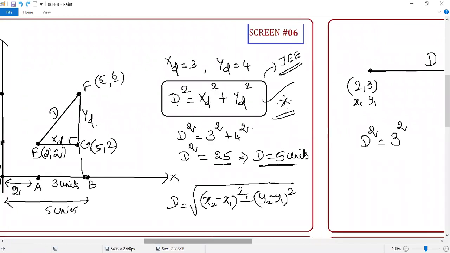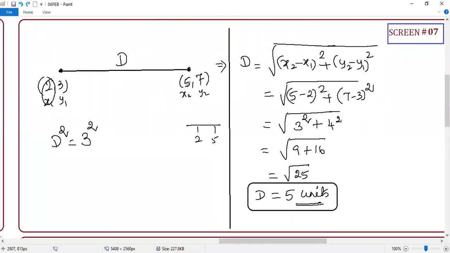Because what is my formula saying? The x distance, only the x distance you find, plus the y distance, squared. 3 is changed to 7, the distance is 4. So what is the answer? 9 plus 16 is equal to 25. And do you know that 3 square, 4 square is a very popular Pythagorean triplet, right or not? And D equal to what, student? 5 units. Yes or no?